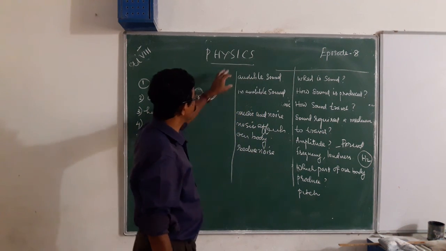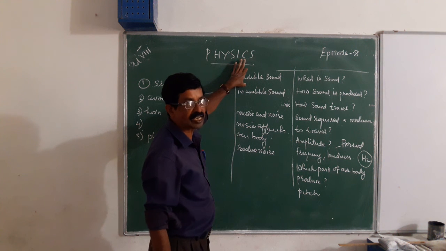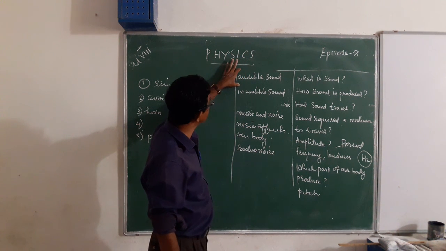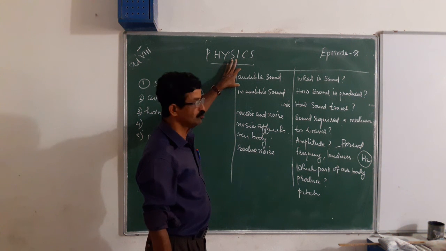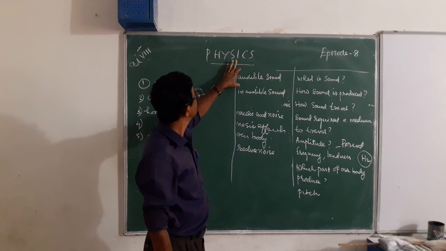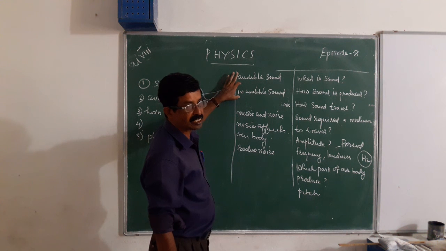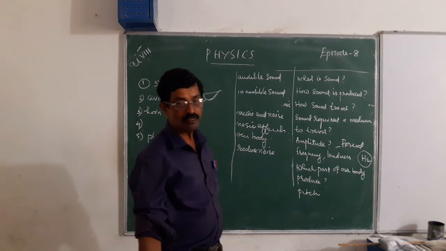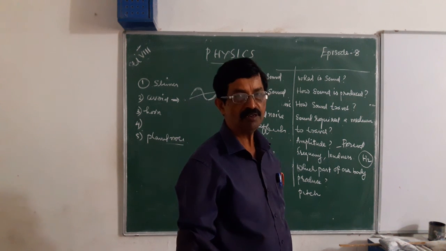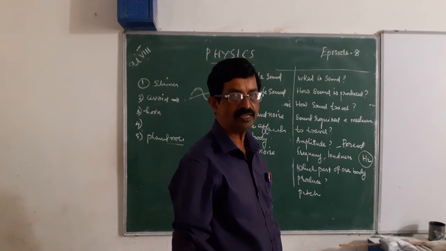Then what is audible sound? The sound which we can hear, and its frequency ranges from 20 Hz to 20,000 Hz. Inaudible sound with frequency below 20 Hz is called infrasonic sound.